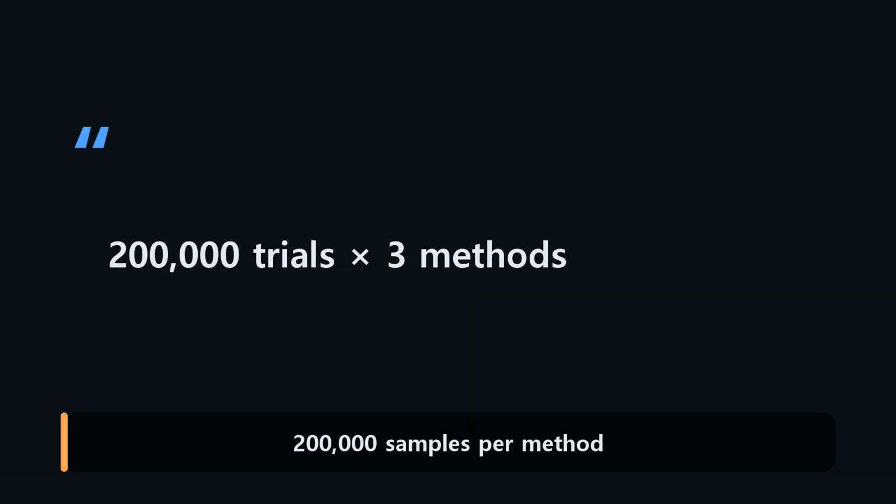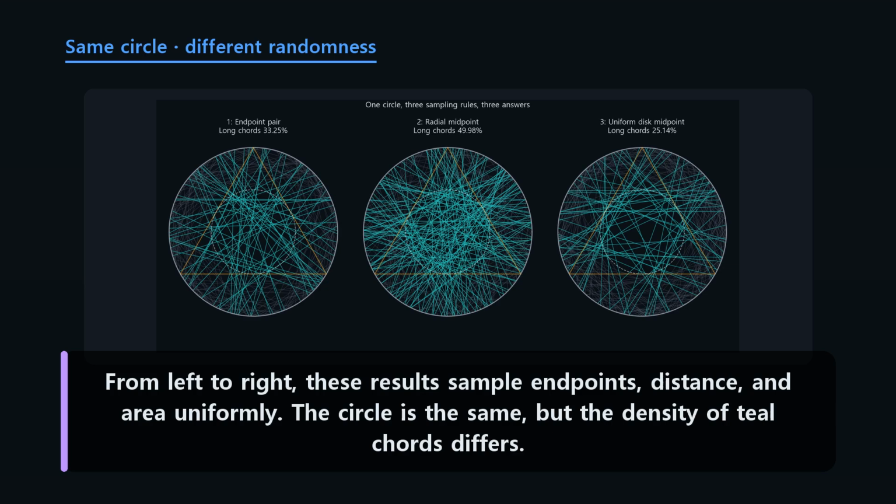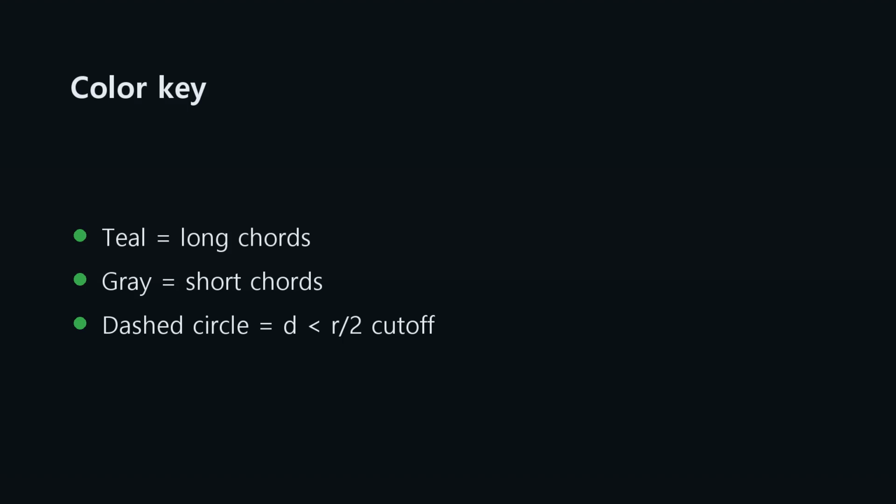The original experiment sampled 200,000 chords with each method and counted the fraction that were long. From left to right, these results sample endpoints, distance, and area uniformly. The circle is the same, but the density of teal chords differs. Bright teal marks long chords and dark gray marks short ones. The middle plot is brightest and the right plot is darkest.